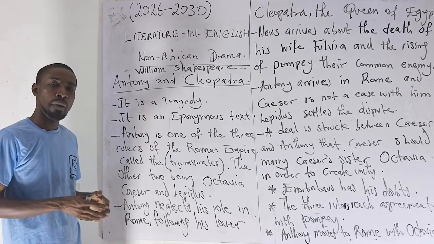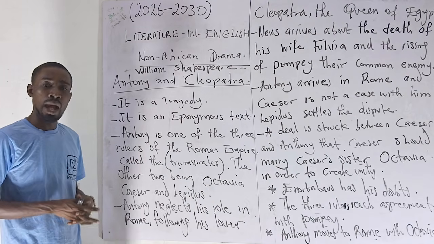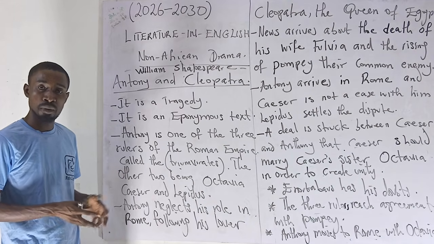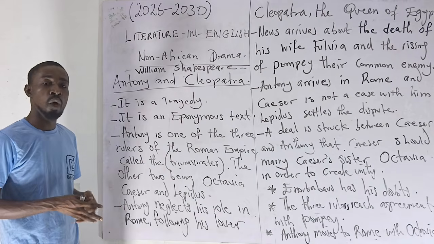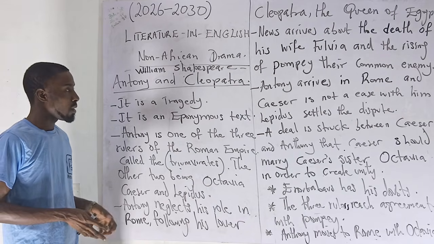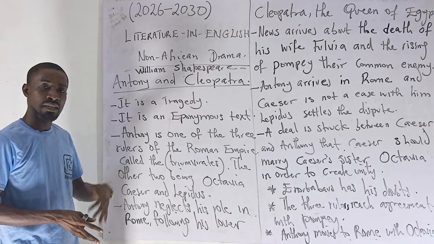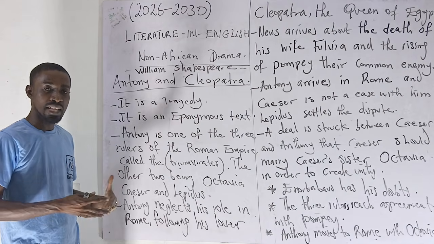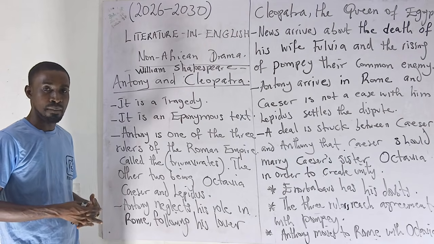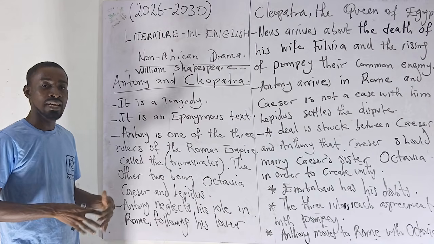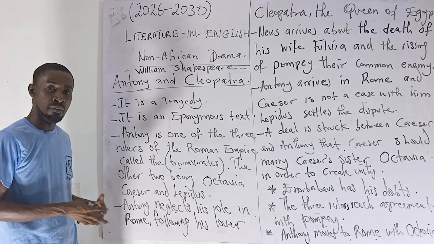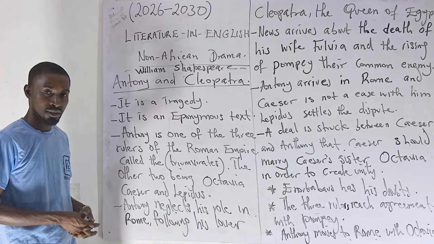So back in Rome, Caesar is not happy with the fact that Antony had maltreated his sister. Because of that, he is now ready to wage war against Antony in Egypt. Antony in Egypt is already getting ready to fight Caesar, but this time he is getting ready to fight him at sea. The army is to be led by his lover Cleopatra, against the warnings given to him by his loyal servant Enobarbus. He continues.